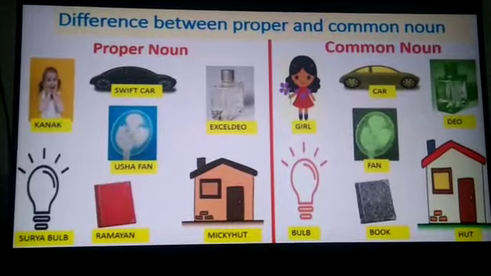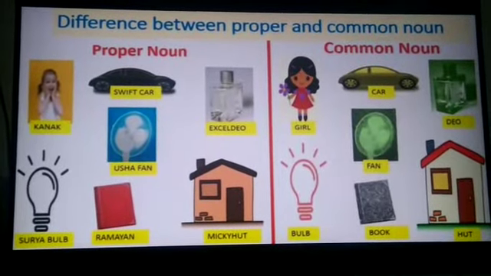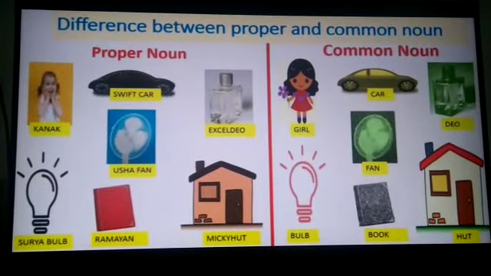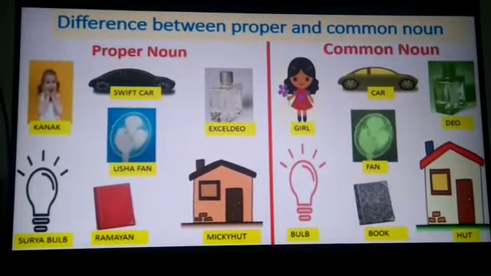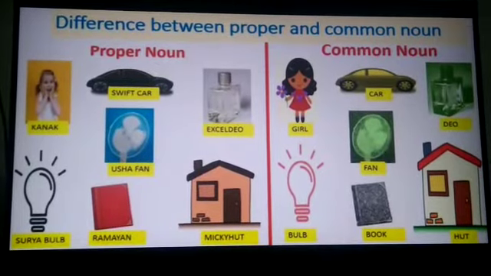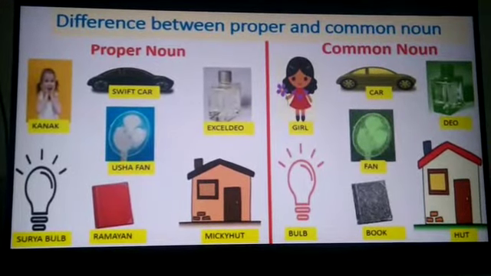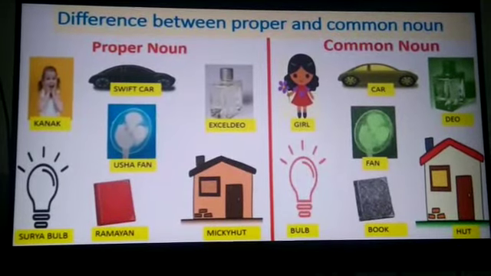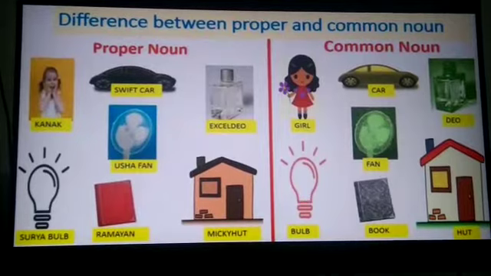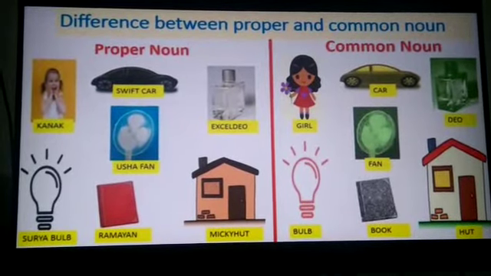The first one under proper noun is Kanak. Kanak is the name of a girl, and under common noun, a girl is given. So Kanak is a proper noun, whereas a girl is a common noun. Second one, Swift car. Swift is the name of a car, whereas under common noun, car is given, used as a general term.